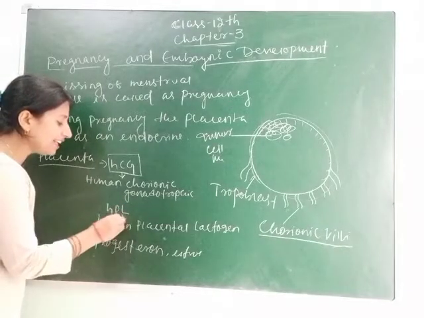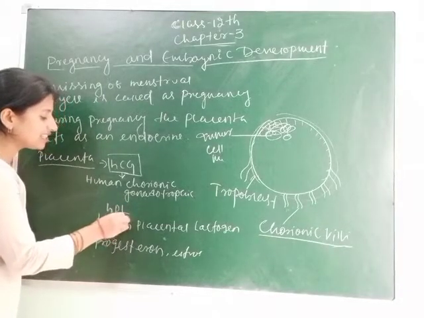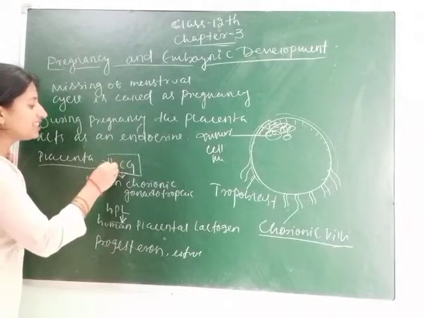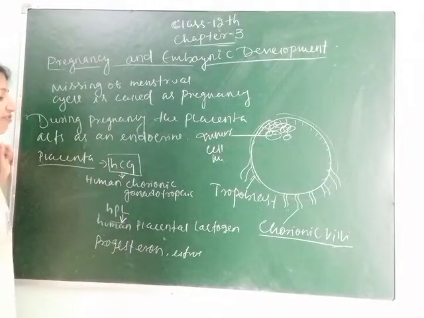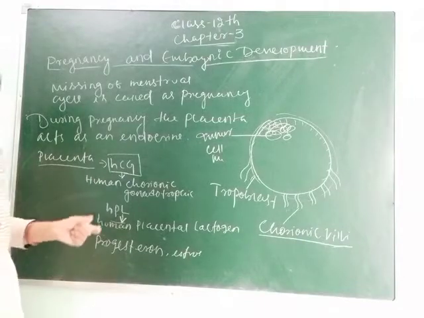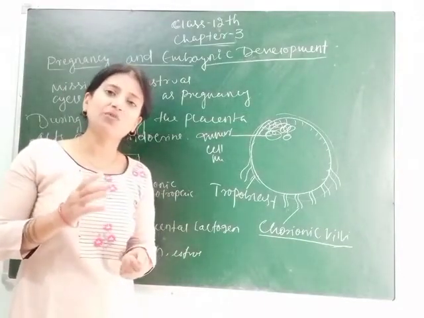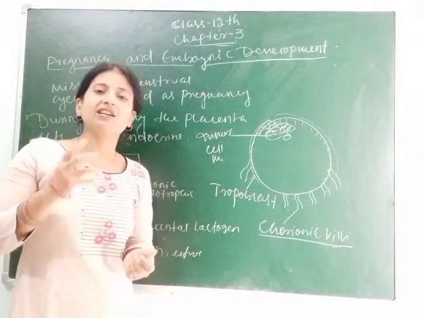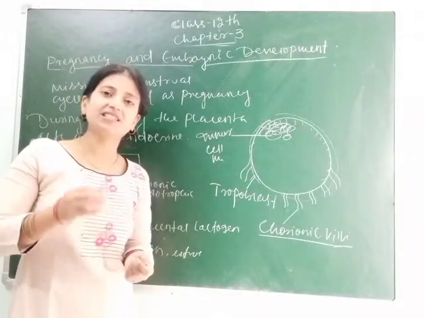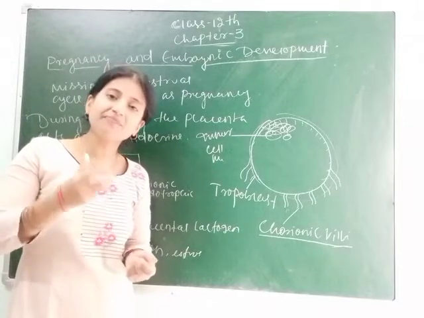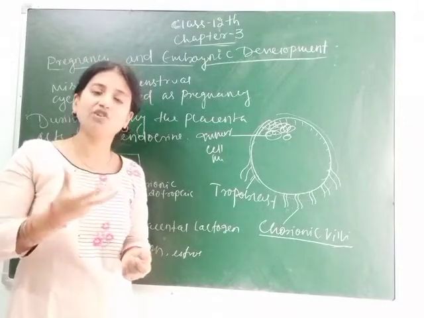So its importance is synthesis and secretion of milk, whereas HCG helps in the maintenance of chorionic villi. And progesterone, as I have told you, is called the pregnancy hormone, and during pregnancy the corpus luteum remains till the pregnancy is over.